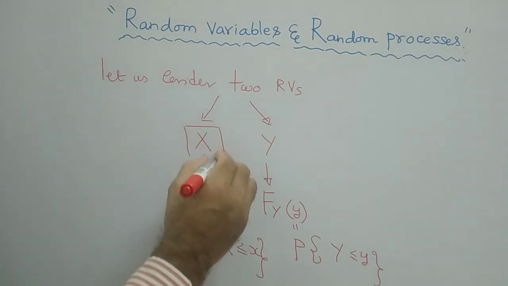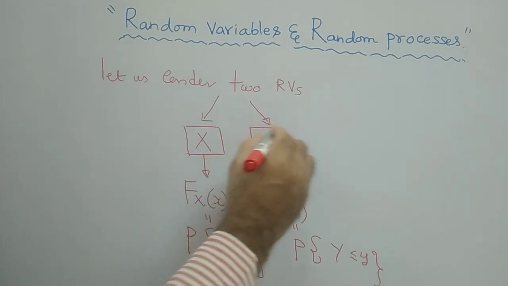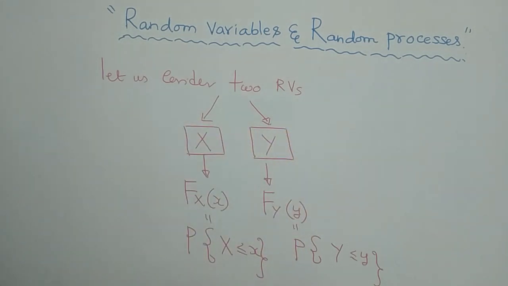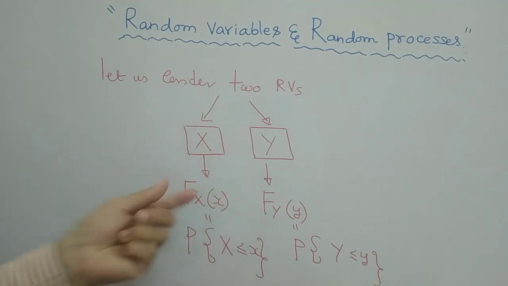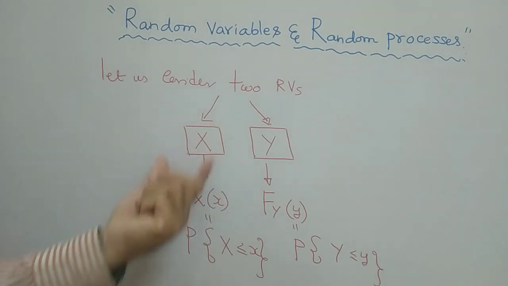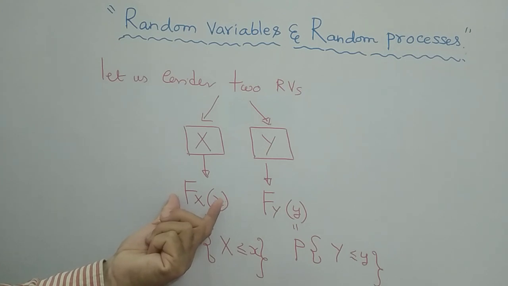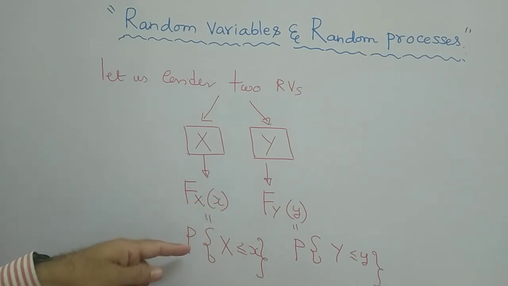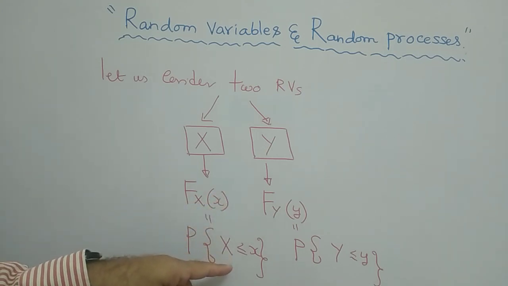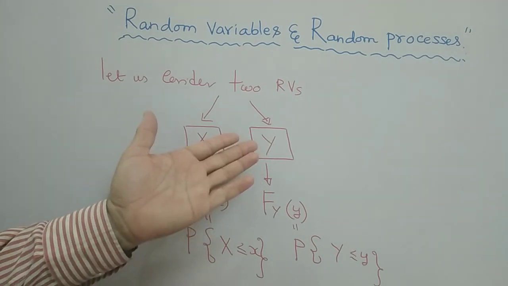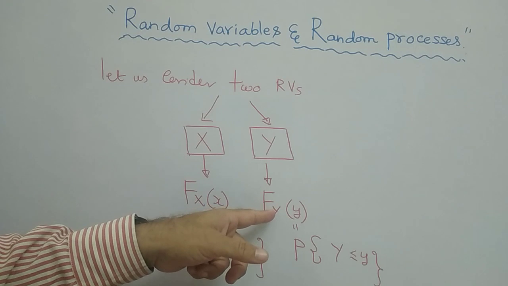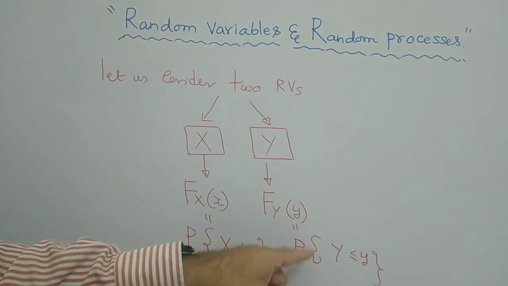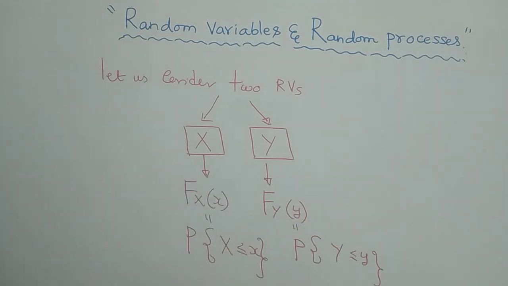Individually, F of x is the probability distribution function for x, and it can be defined as the probability of an event. Similarly, for random variable y, this is its distribution function and this is its corresponding probability.